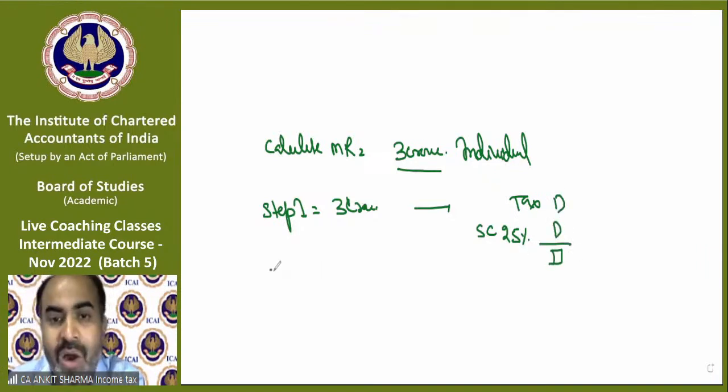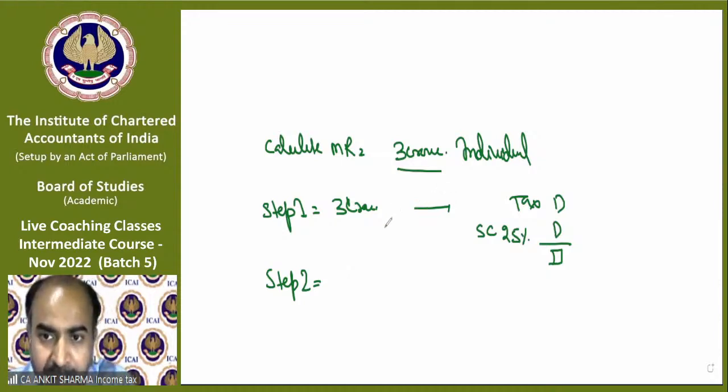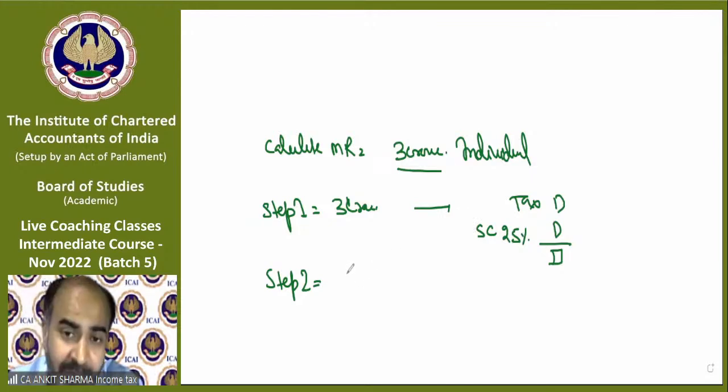Now I'll take step number 2. In the earlier question, there was 51 lakh rupees income. So we took that point in step number 2 up to which there was no surcharge applicable. But if income is exceeding that limit on which surcharge rate has been changed, then now in step number 2, we need to take that income which is before that surcharge rate.